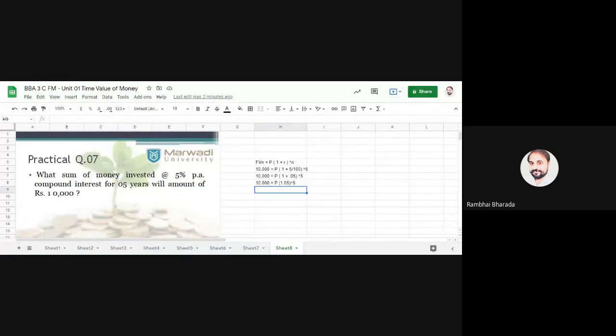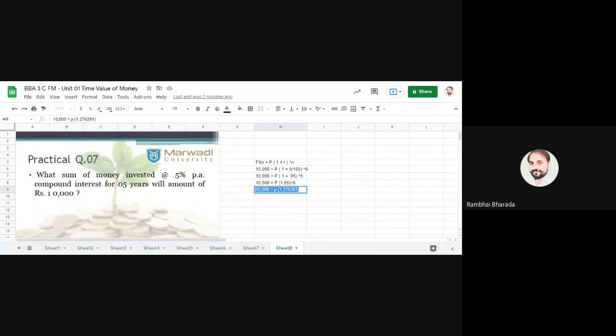Let's take the first 6 digits so the variation will be less. So 10,000 is equal to P in bracket 1.276281, bracket over.